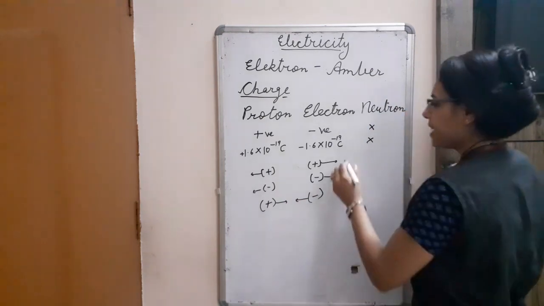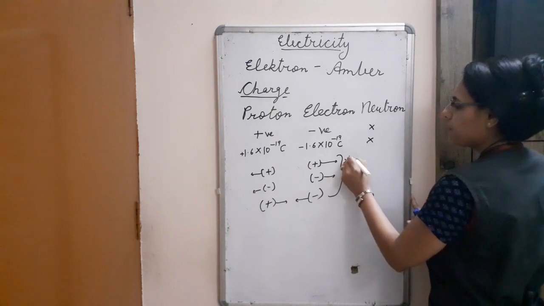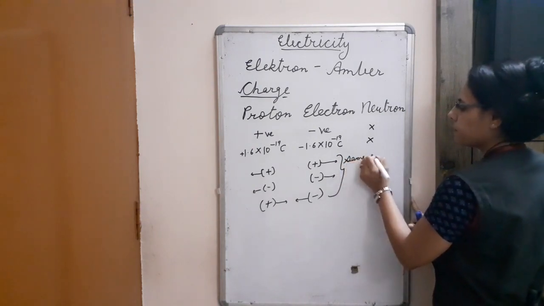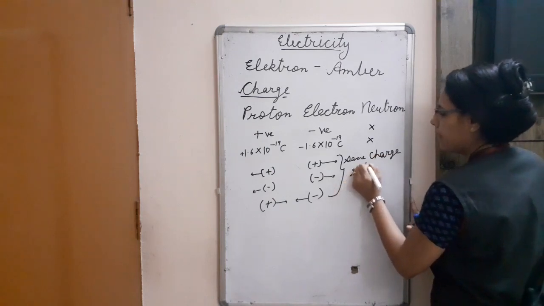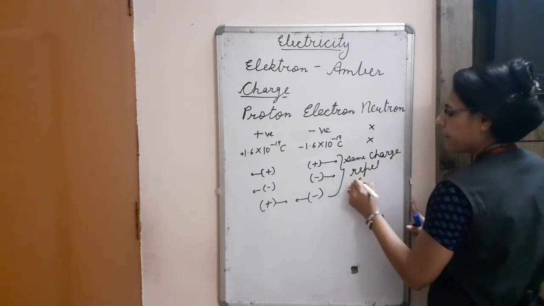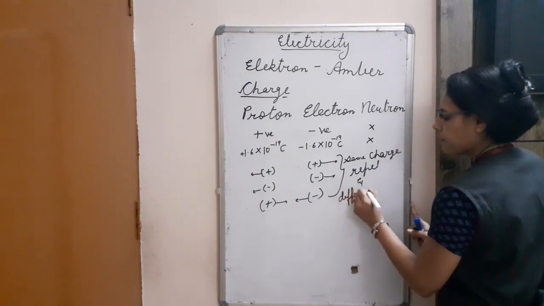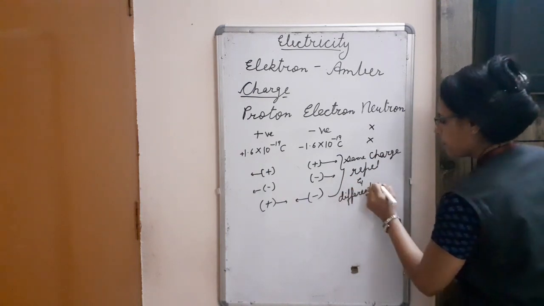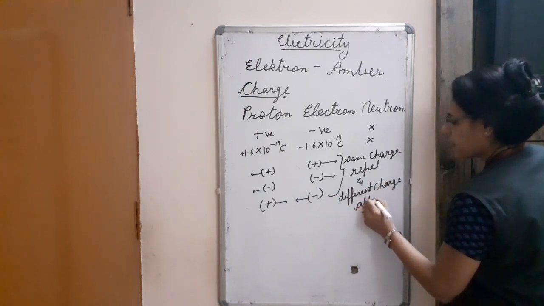So we can conclude from here that same charges repel and different charges attract.